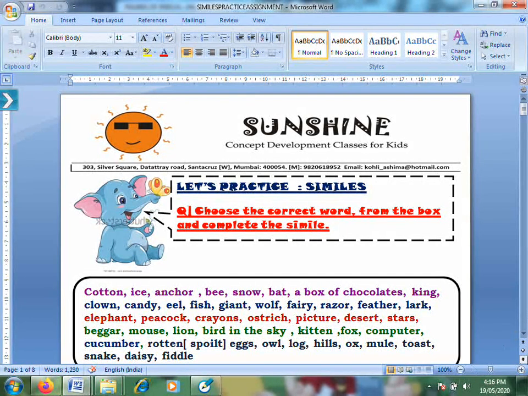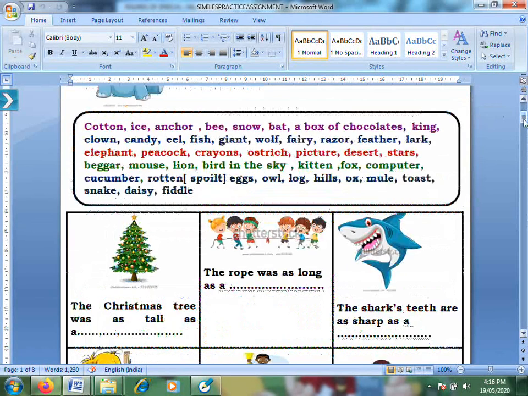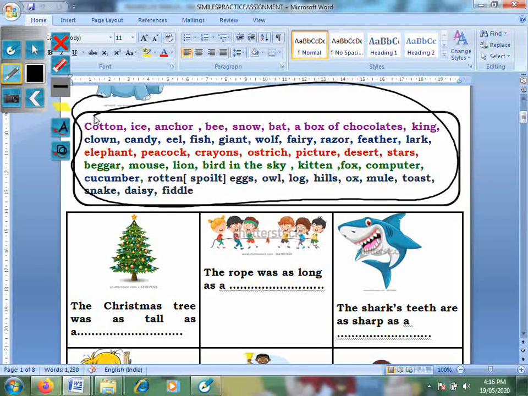Now in the first one they are saying that choose the correct word from the box and complete the simile. So these are the words given in the box over here. You have to choose the words from this and complete the simile. For example, the Christmas tree was as tall as a dash. So over here, check what is given for tall. For example, over here, it is given to me the word for tall. I find that word and I'm going to write it in my fill in the blanks.